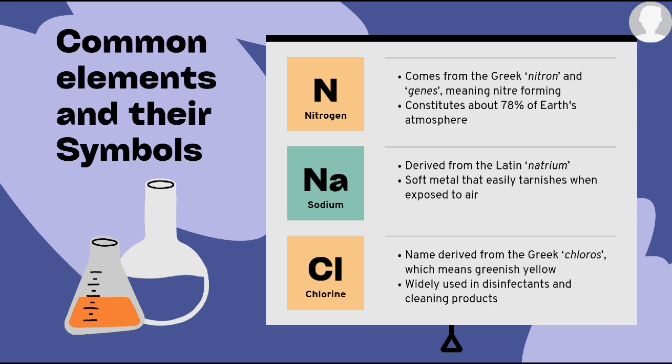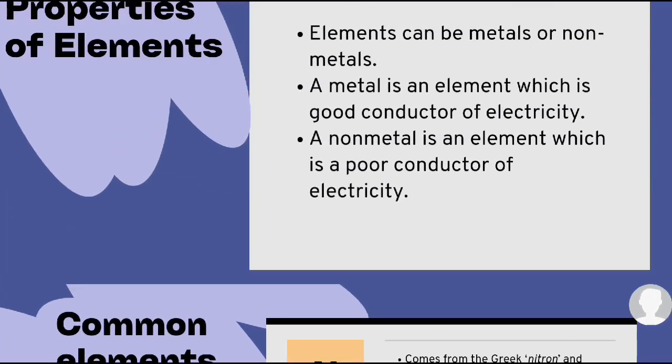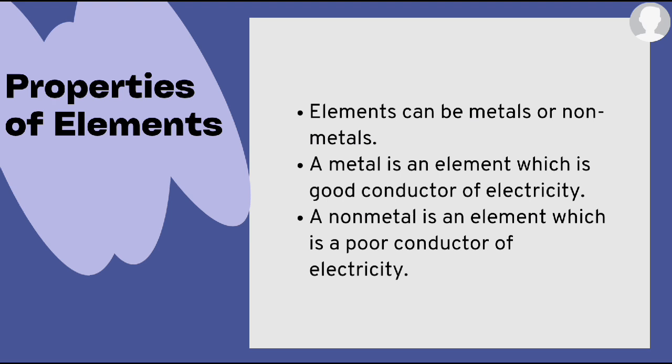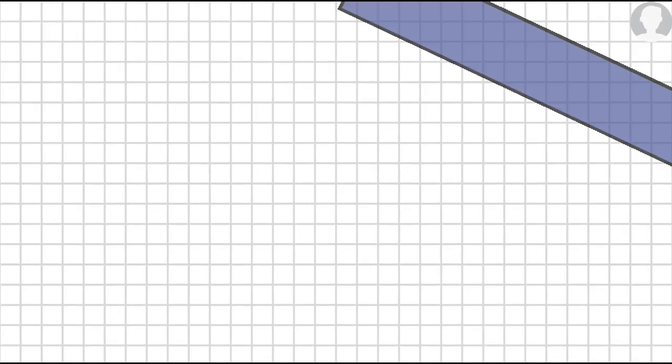On the other hand, sodium is derived from the Latin word, a soft metal that easily tarnishes when exposed to air. And the other one is chlorine, a name derived from the Greek word which means greenish yellow, widely used in disinfectants and cleaning products. Each element has specific properties. The first one is that elements can be metals or non-metals. A metal is an element which is a good conductor of electricity, and a non-metal is an element which is a poor conductor of electricity.